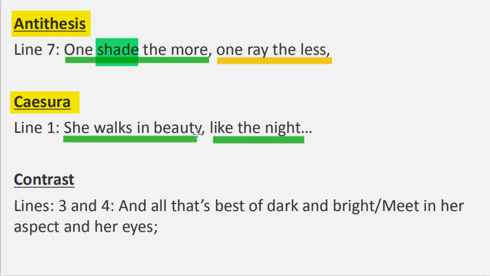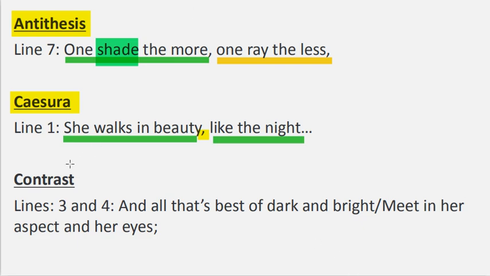For us to know that the comma in this expression is used to create a pause, you will notice that grammatically, a comma is not needed in this expression. So the poet deliberately added the comma to create a pause, which we call caesura.